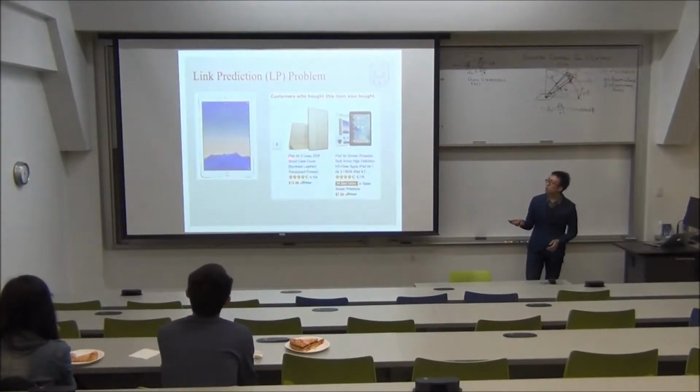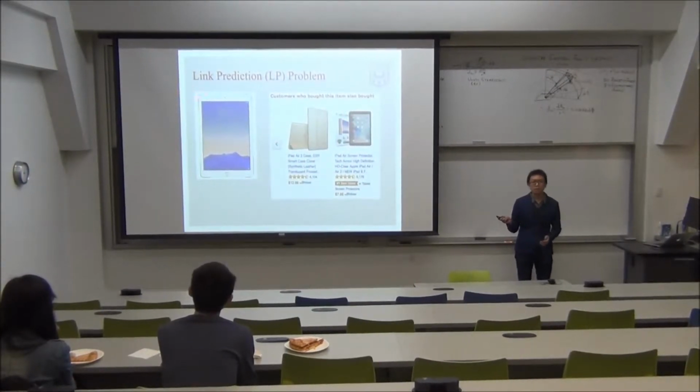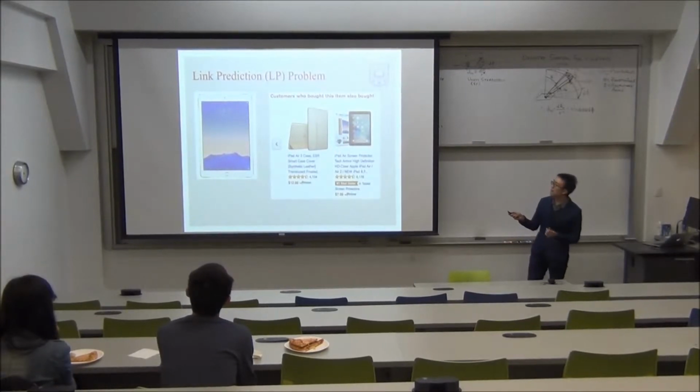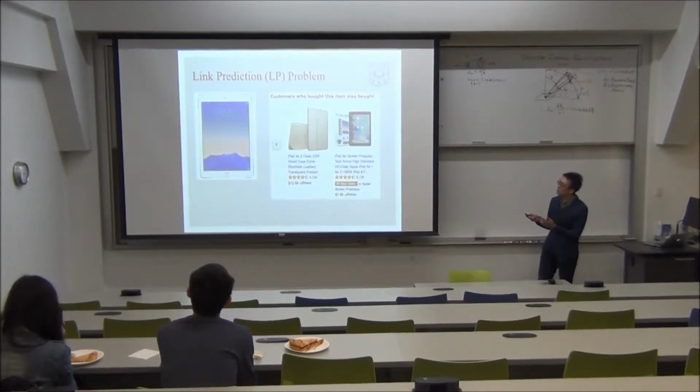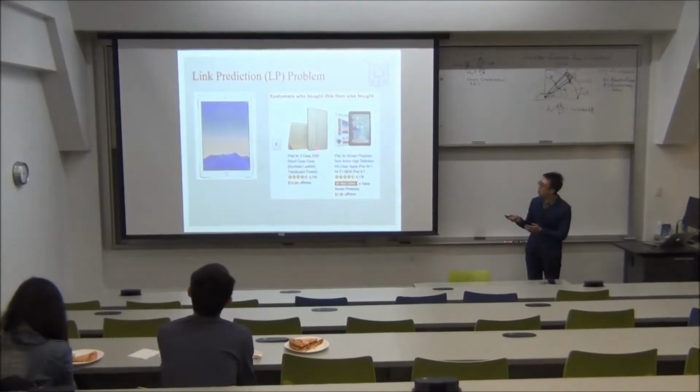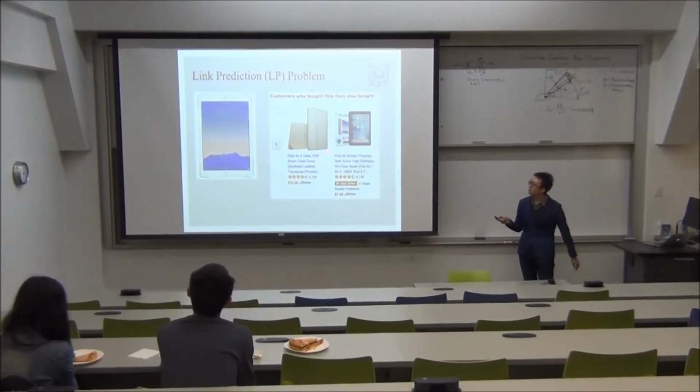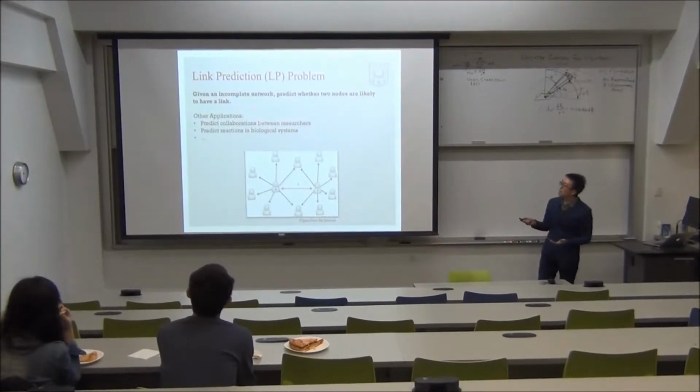The second example comes from Amazon's product recommendation. When you buy a product, Amazon will recommend some items that are frequently bought together with this product. This is an example of link prediction in the user product network. Given an incomplete network, link prediction is to predict whether two nodes are likely to have a link.